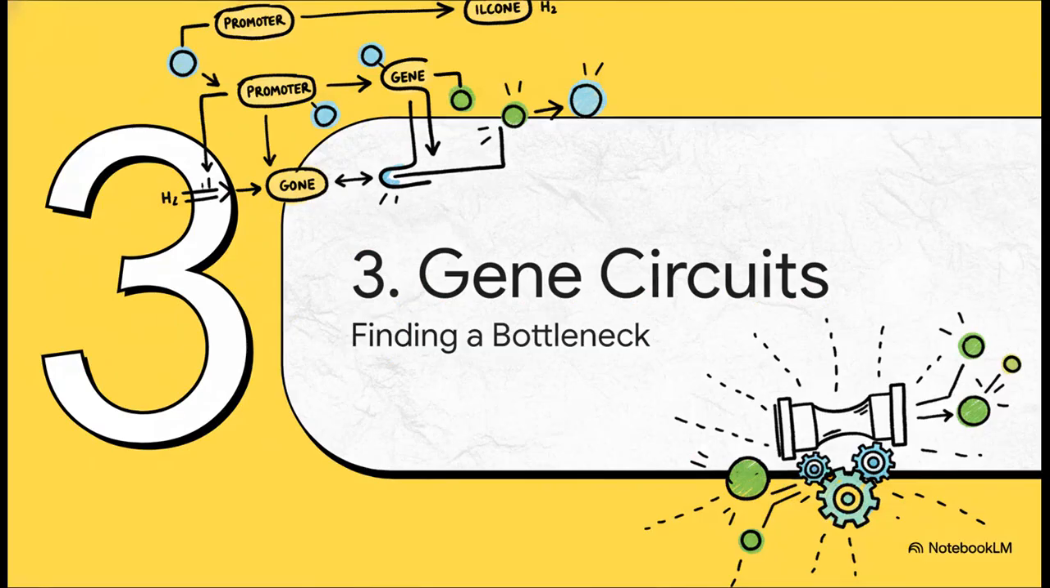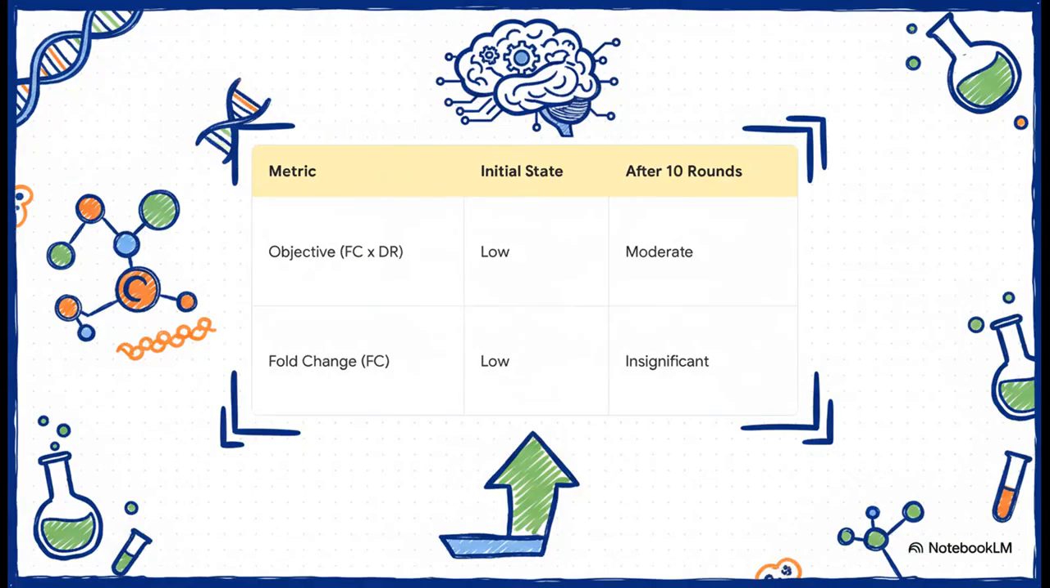Okay, so let's examine METIS in a practical application. Our first case study is the optimization of a gene circuit, specifically a LAC-I-based multi-level controller. The objective here was twofold: to maximize the fold change, which is a measure of the signal-to-noise ratio, and also the dynamic range, which quantifies the total protein output. After 10 rounds of METIS-guided experiments, the combined objective function showed a moderate improvement.